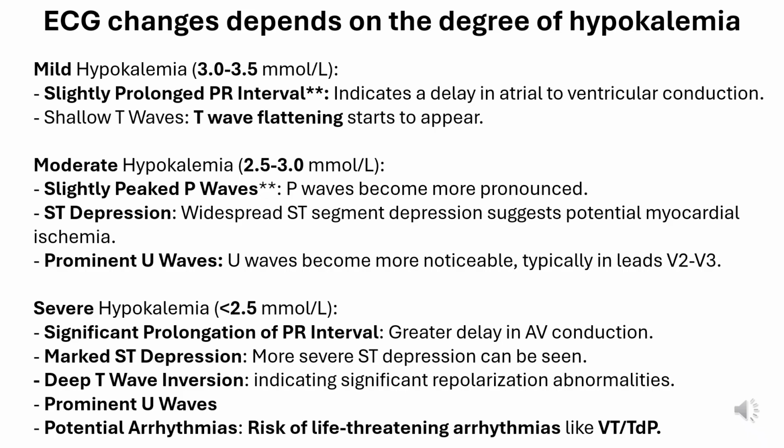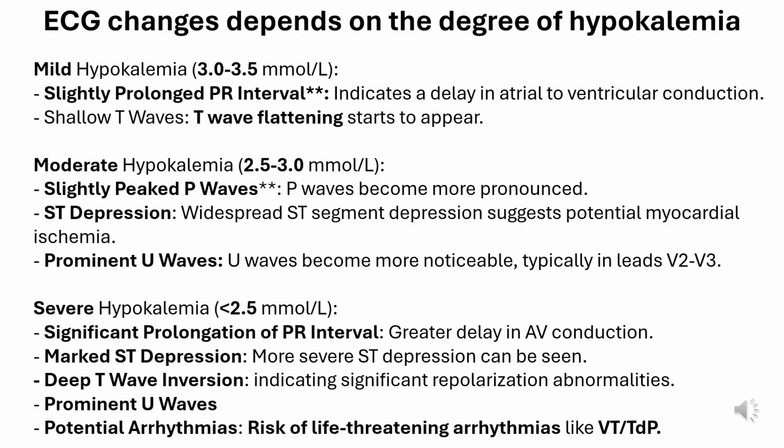Moderate hypokalemia, 2.5 to 3.0 mEq/L. Slightly peaked P waves become more pronounced. ST depression, widespread ST segment depression suggests potential myocardial ischemia. Prominent U waves become more noticeable, typically in leads V2, V3.